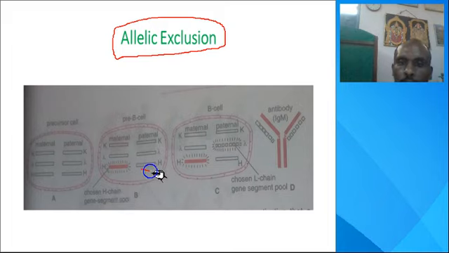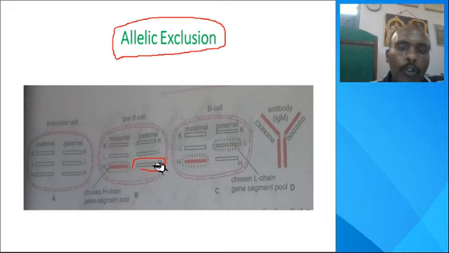What about the paternal side H chain? It is excluded. The paternal corresponding chromosome is excluded, so it did not express. And for the light chain, the paternal side is selected, so now the maternal corresponding chromosome is excluded.